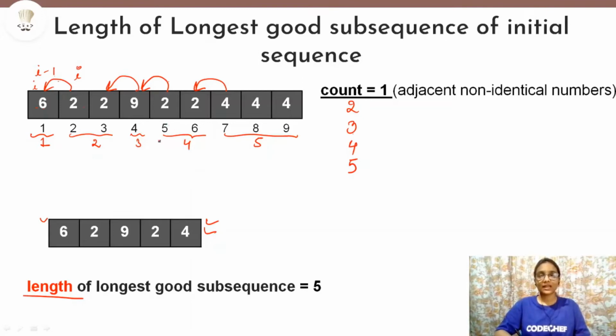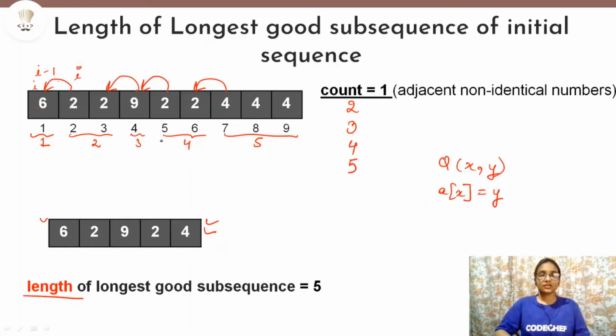We are not supposed to do just this in the question. We will be given queries of the form x, y, and after making this change in the sequence, that is a of x equals y, for each query we will have to find the length of the longest good subsequence in the changed sequence.